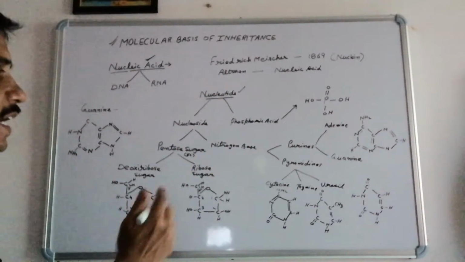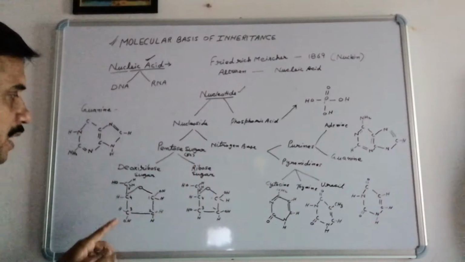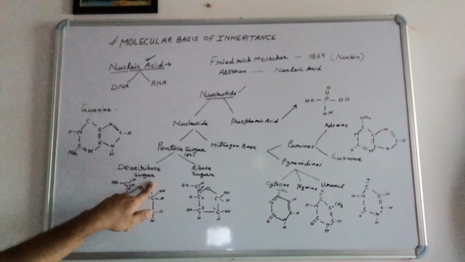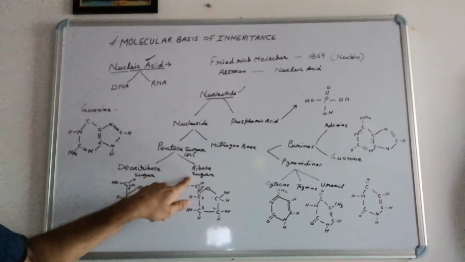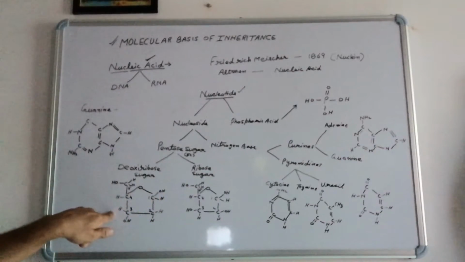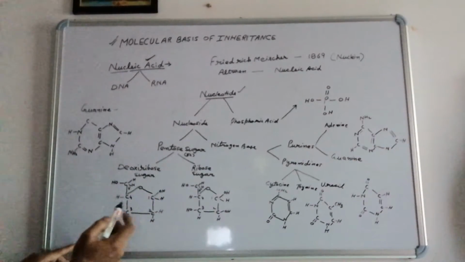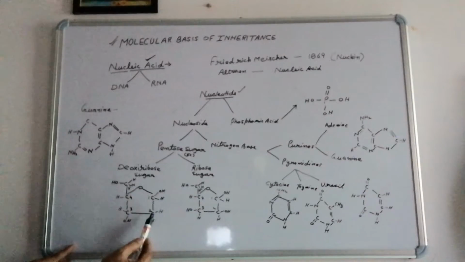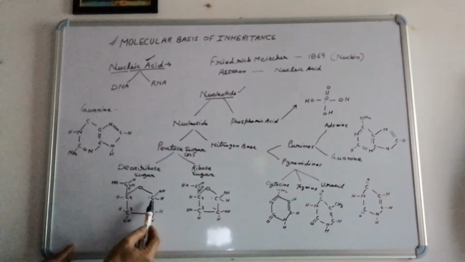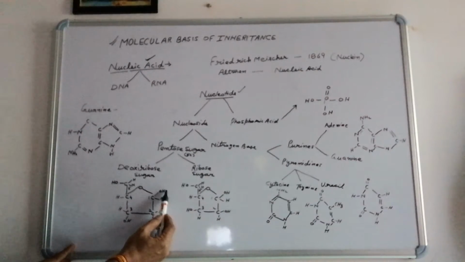The pentose sugars are of two types, that is deoxyribose sugar, which is present in DNA, and ribose sugar, which is present in RNA. So first we are discussing the deoxyribose sugar. You can see the structure here. The 5 carbons are present here, 1, 2, 3, 4 and 5. They are present in a ring. The first carbon contains one H and one OH attached to it.